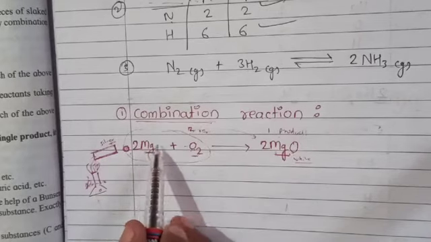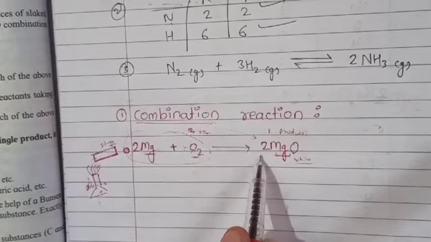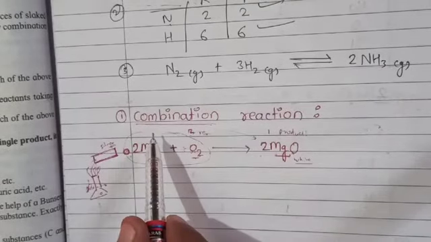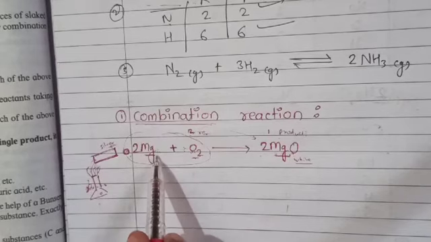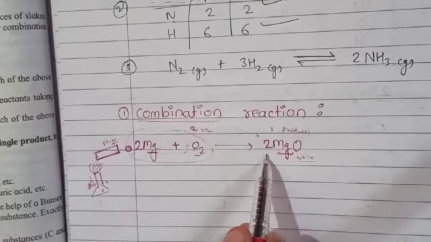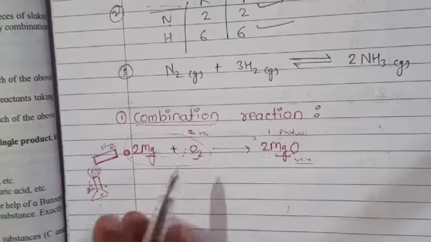When reactants combine in the reaction to form a single product, that is combination reaction. When two or more reactants combine to form a single product, that is combination reaction. This is the definition of combination reaction.